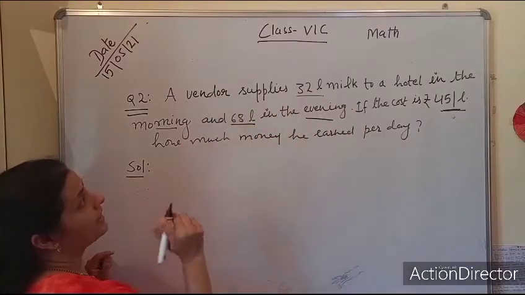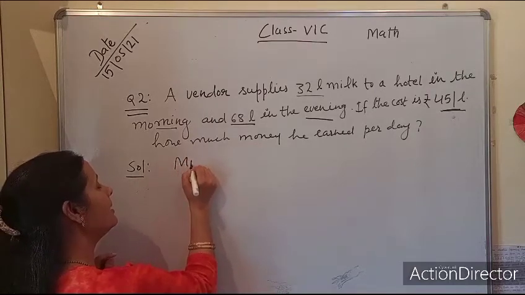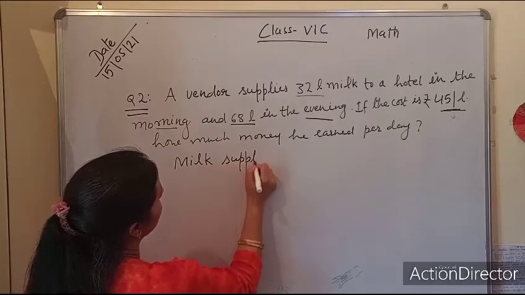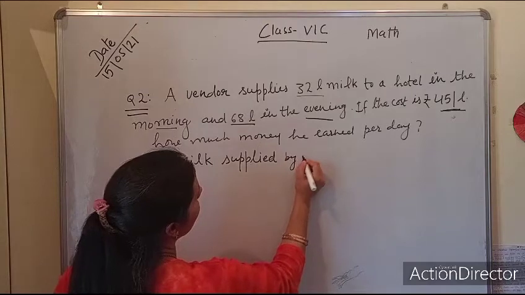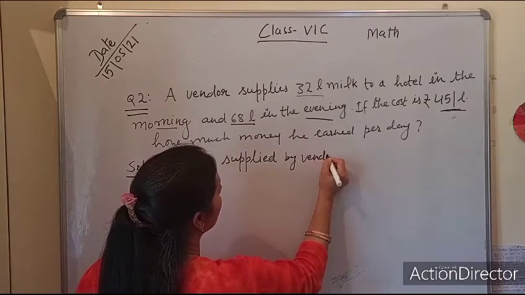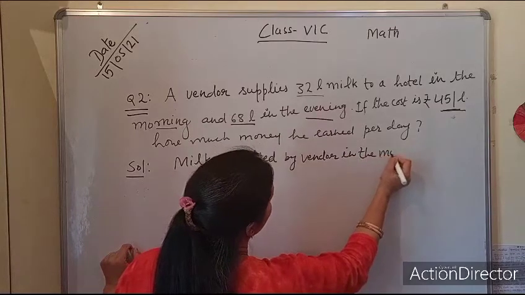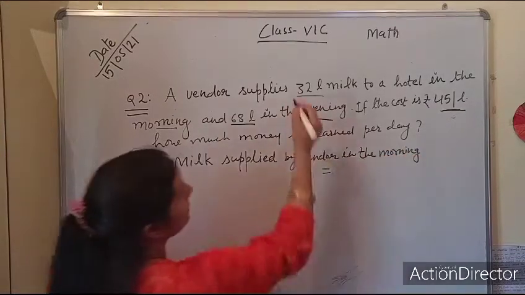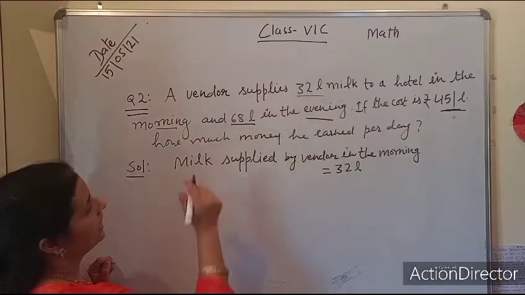Now how to make a statement? The milk supplied by the vendor in the morning equals 32 liter. Got it?